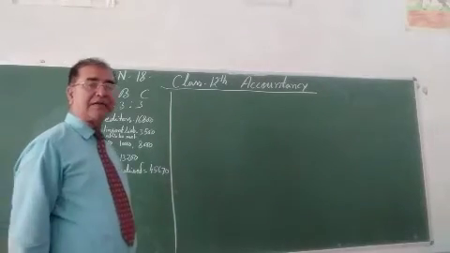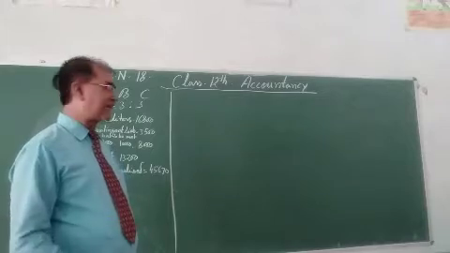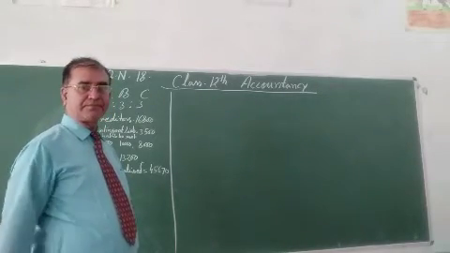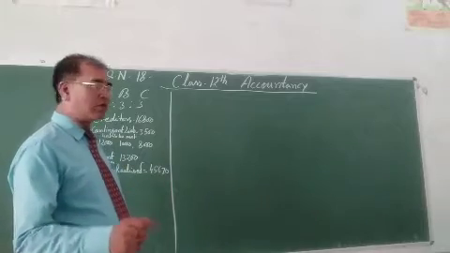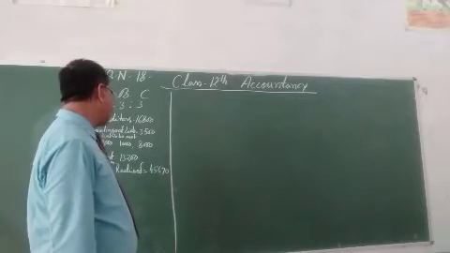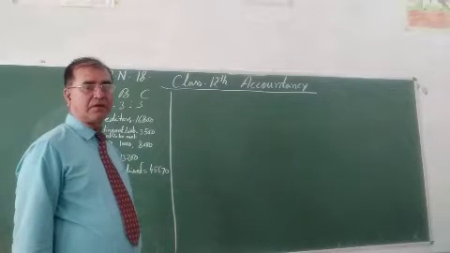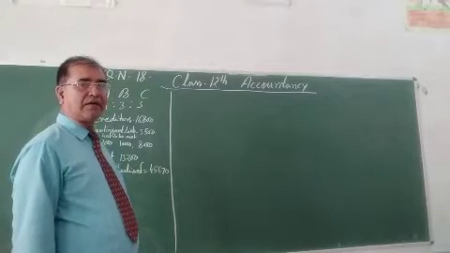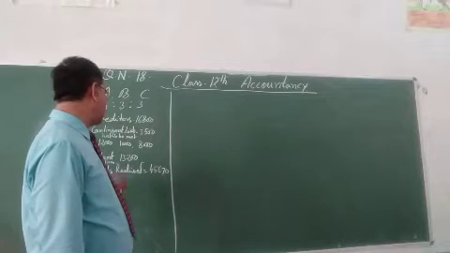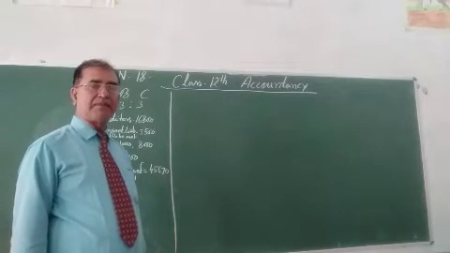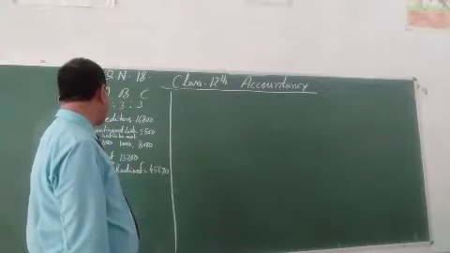B had lent to the firm in addition to his capital; he had granted a loan to the firm of 13,200. 13,200 is the loan advanced by B to the firm.